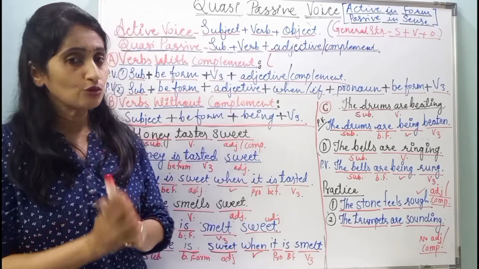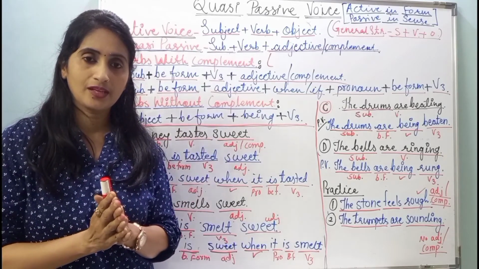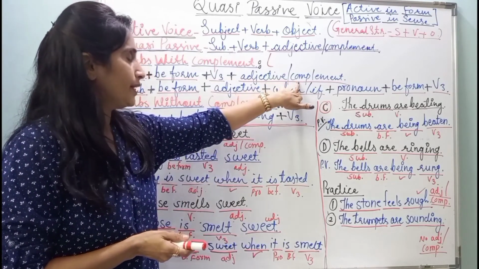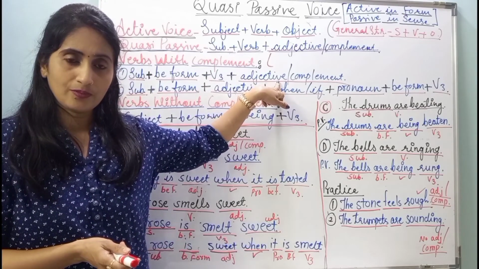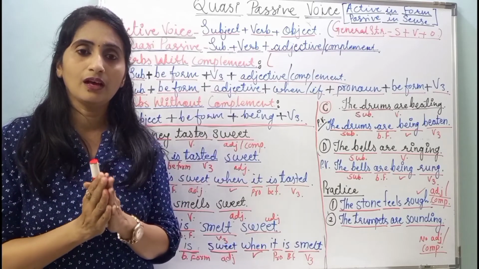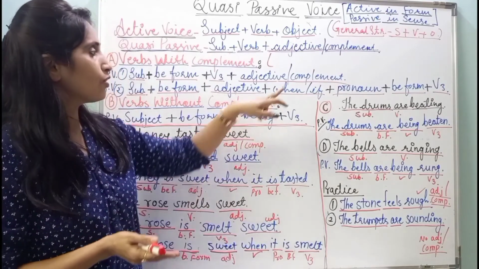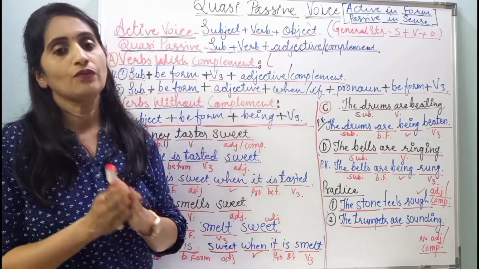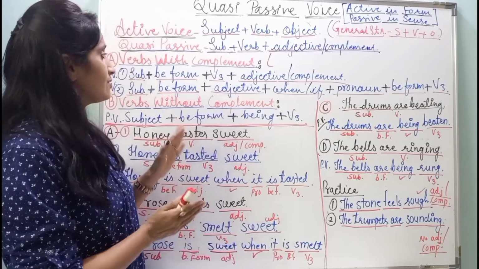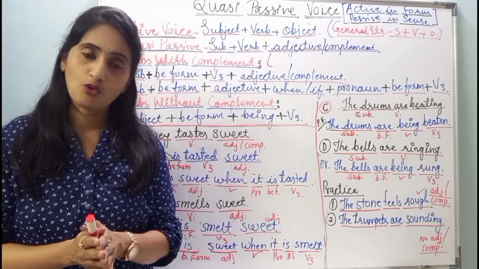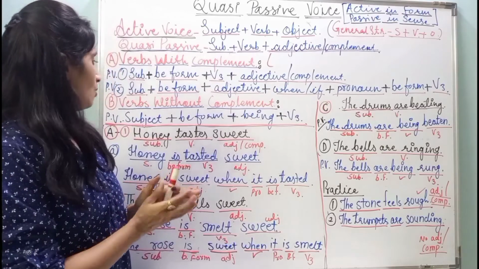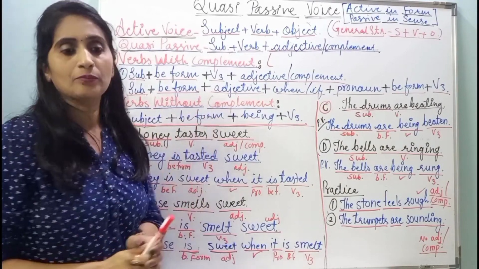Okay, the subject is usually a non-living thing here. And number 2, there is the use of complement, or you can call adjective. Means, if the subject is a non-living thing and there is the use of complement or adjective in the sentence, you can easily say that the sentence is quasi-passive voice. It is quasi-passive.